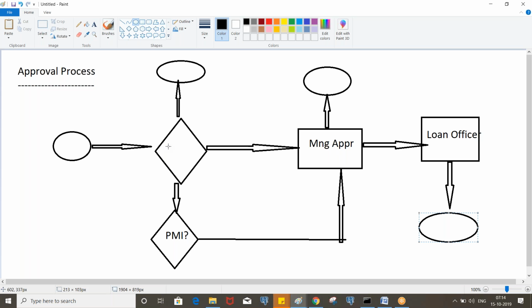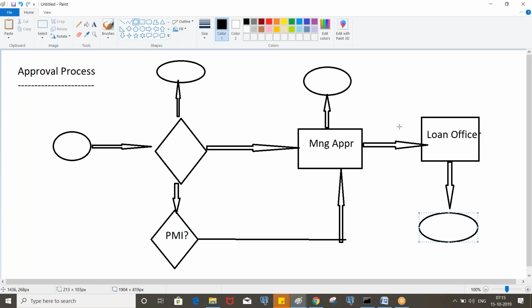Here we'll be creating a decision table, and in order to calculate the PMI premium, we need to create a decision tree, and for approvals we need some screen here. Then again, to determine loan officer approvals, we'll be creating another decision in between.